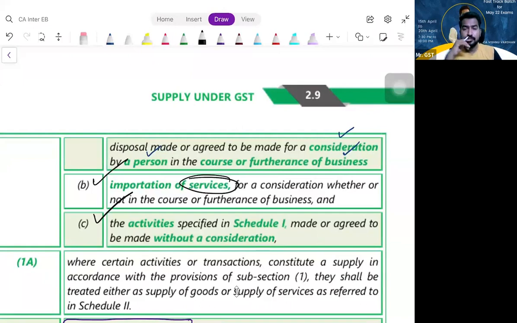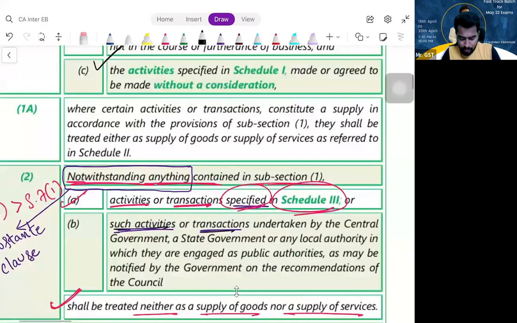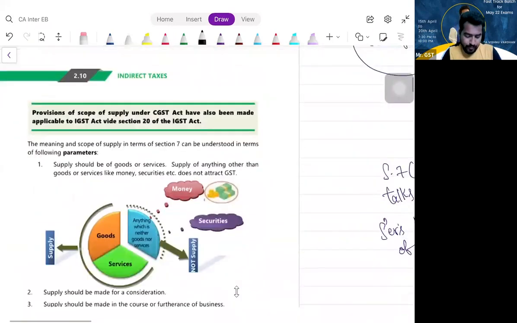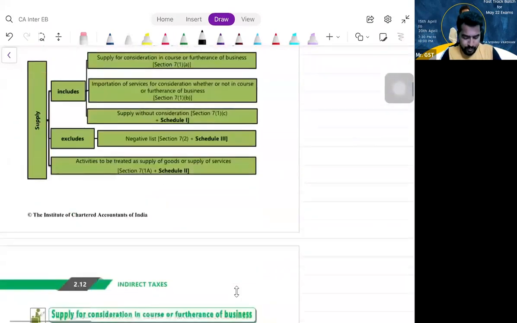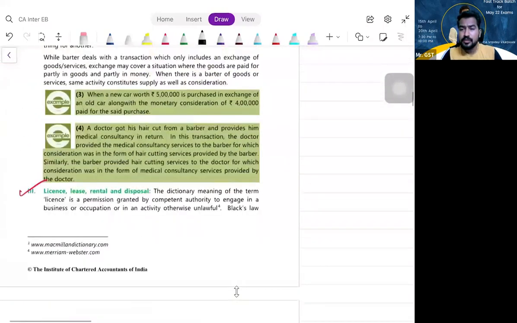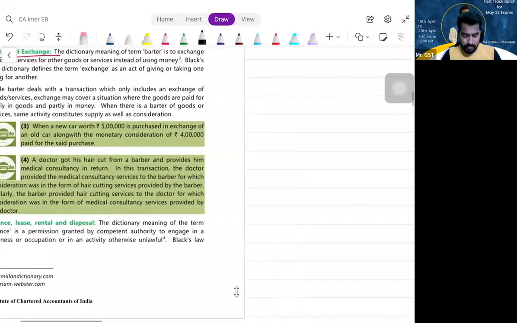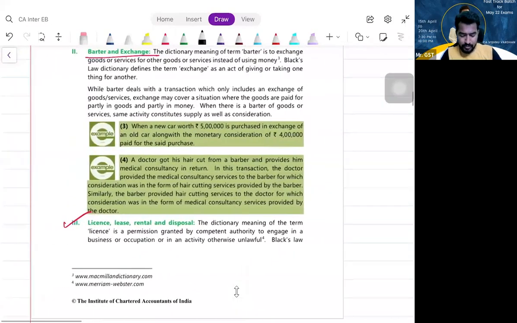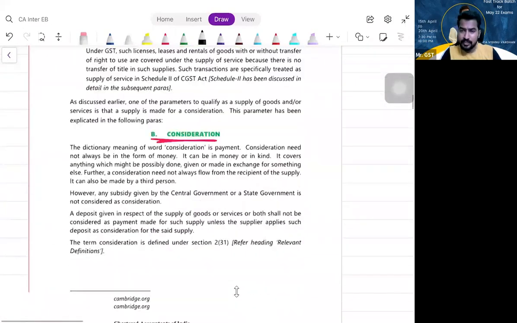So what is clause C, my dear friends? Activities specified in Schedule 1 done without consideration. Where are those activities mentioned? Schedule 1. Clear? So let us proceed with Schedule 1. In clause C, do we need business or not? What did I say? Did I say need or not? We don't need.